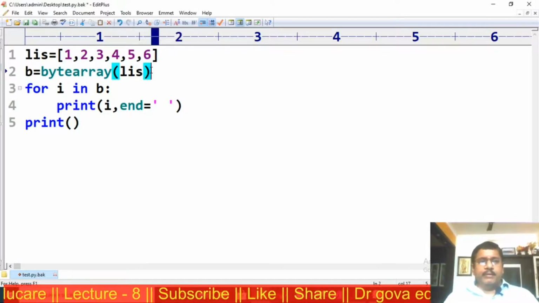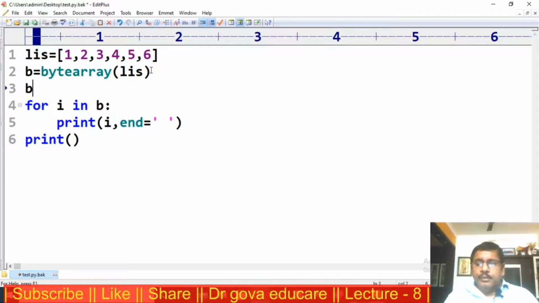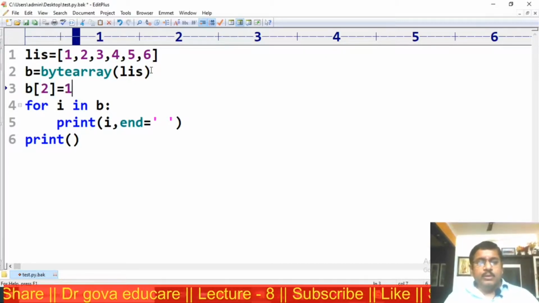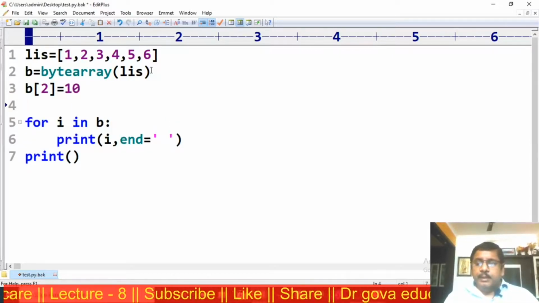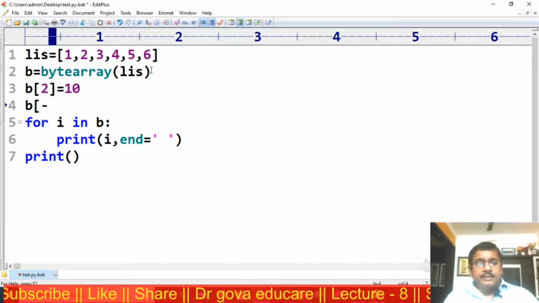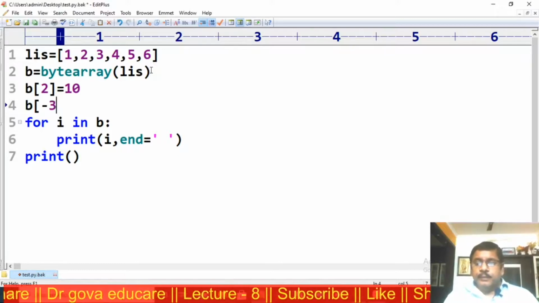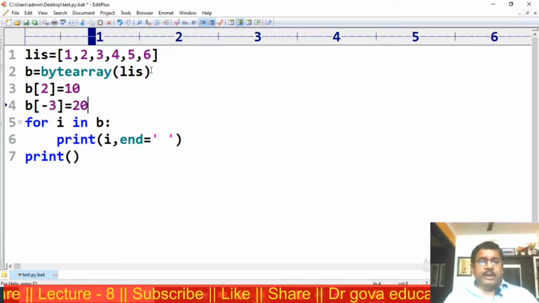Now I am modifying the values: b[2] = 10, b[-3] = 20.